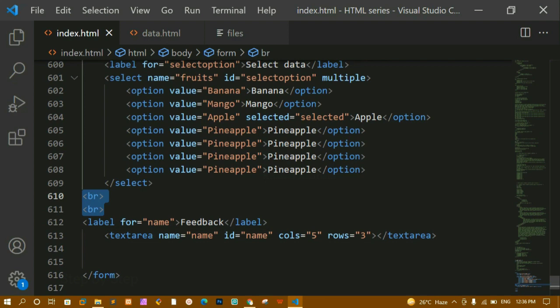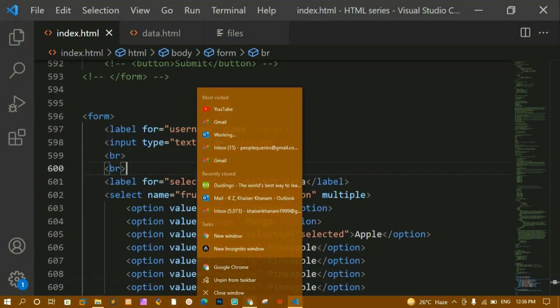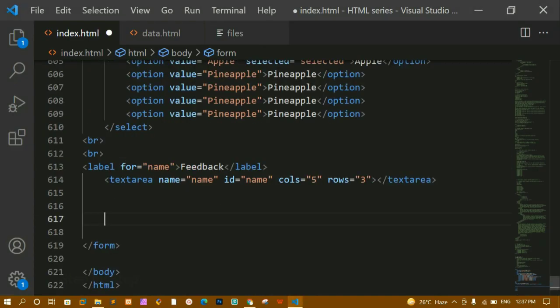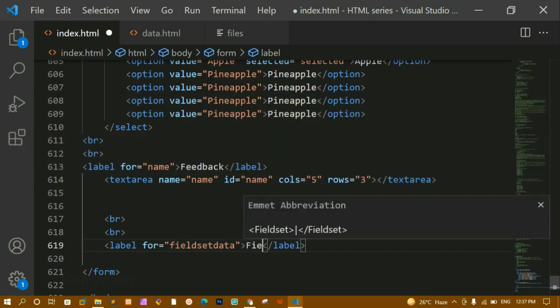Let me just copy this break, and here I'm just going to paste that one. I'll save this. I'll refresh this. Now here I'm having this name input field, then here I'm having this select field, then here I'm having this text area. Now here I'm just going to write BR, and again I'm just going to write one more BR. Now below this I'll be writing label, and inside this I'm just going to write field set data. Now here let me just write field set.